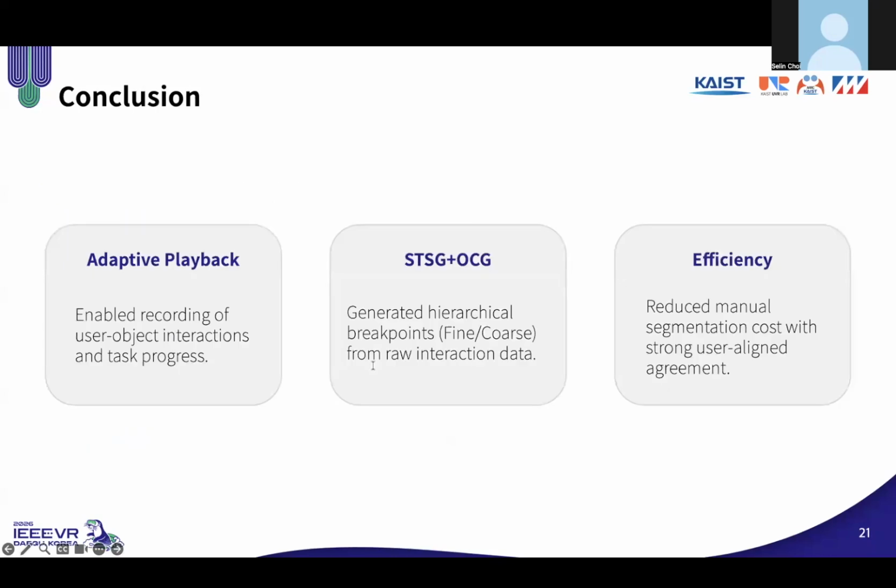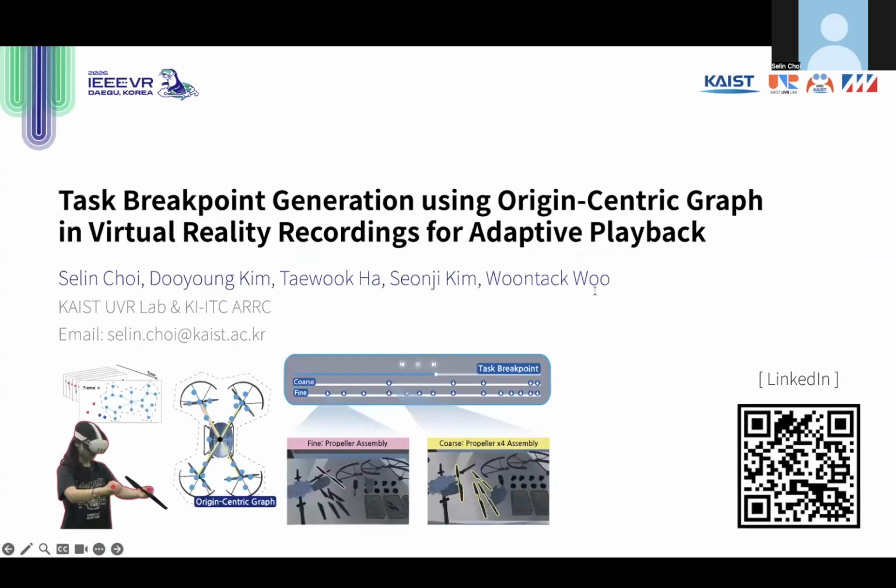To wrap up, our work delivers 3 outcomes. We provide a recording pipeline that captures user-object interaction and task progress in VR. On top of that, STSG and OCG let us extract hierarchical breakpoints, fine and coarse, directly from raw interaction data. Overall, this reduces the cost of manual segmentation while maintaining strong agreement with user-perceived task structure.